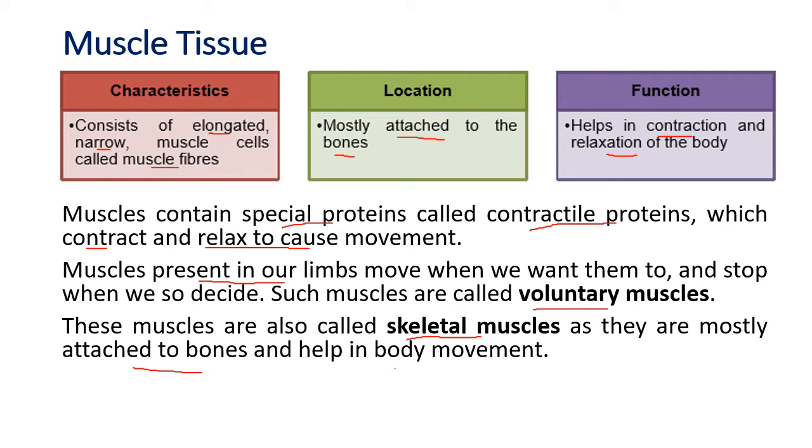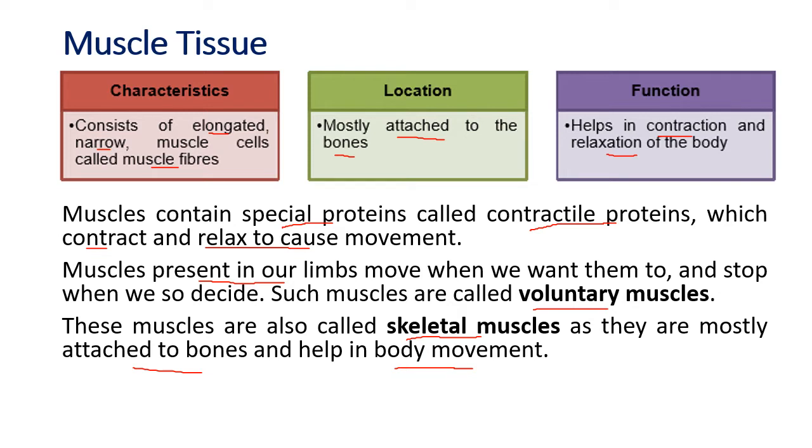Now why the skeletal muscle is very important is because animals have to move towards food, towards water and far from their predators. So their brain decides in which direction they want to move. Depending on some danger or a stimulus like hunger, they will move towards the food. So a message is given to the brain, and when that message reaches the muscles, it makes the muscles move and the body moves in a particular direction.